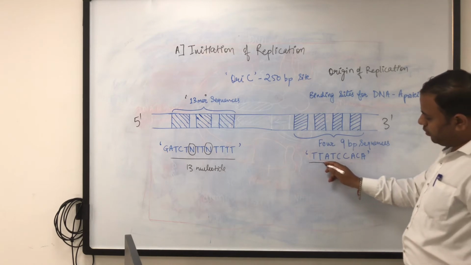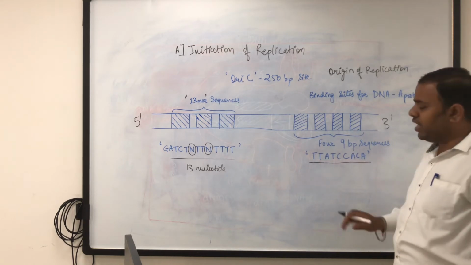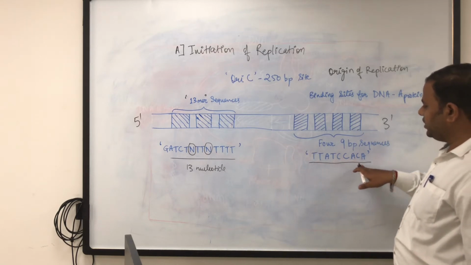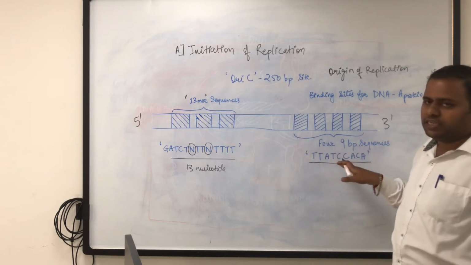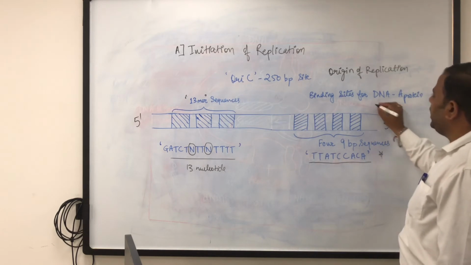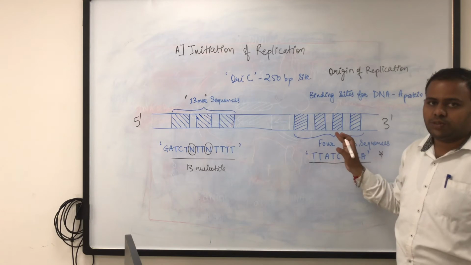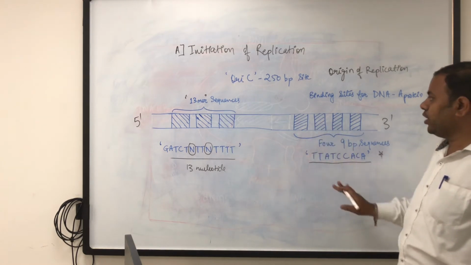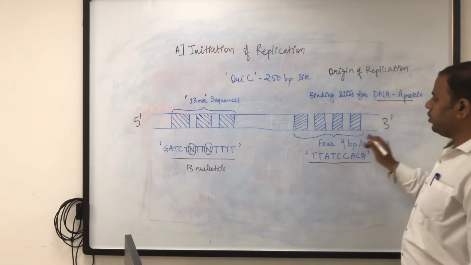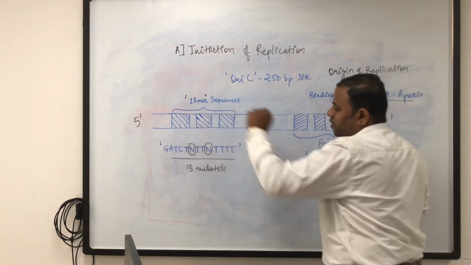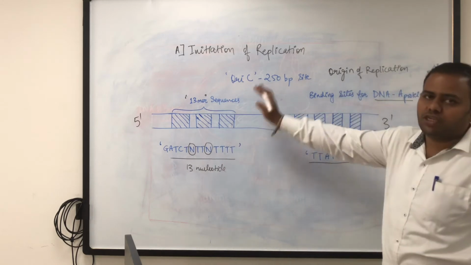This 9 base pair sequence is highly conserved in bacteria. It never changes. It is TTATCCACA. This sequence is present in 4 sets and is very important because it is recognized by the DnaA protein, the first protein of the replication complex that will form at this site. So DnaA is the first protein that recognizes this site after the helicase has opened this 13-mer sequence. This whole region comprises the OriC site.